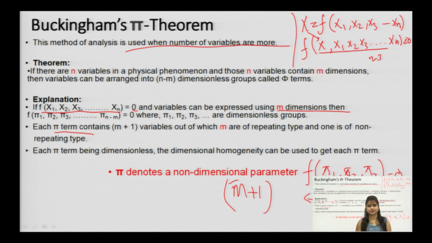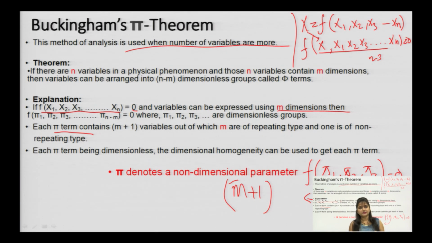And here you can note pi denotes a non-dimensional parameter. This is a great help in case of MLT, where M will be 0, L will be 0 and T will be 0, and hence you can equate all the M with 0, all the L with 0, all the T with 0, so as to get the arbitrary exponents A, B, C or x, y, z.